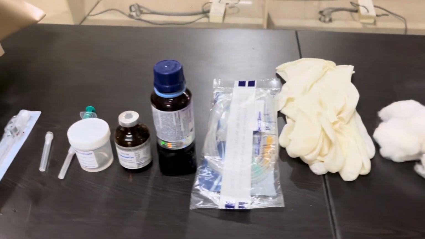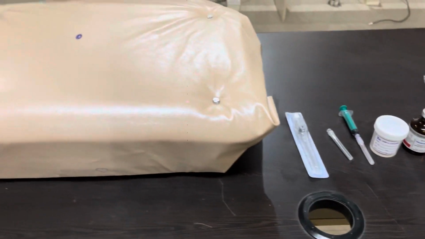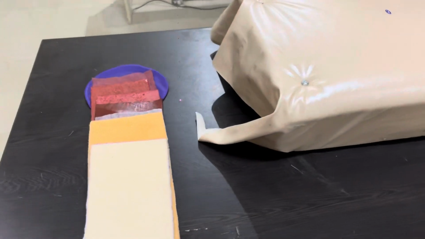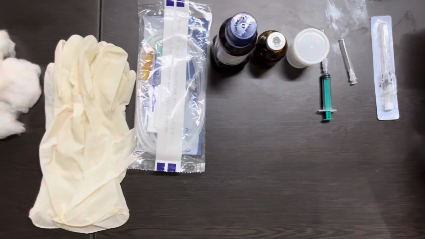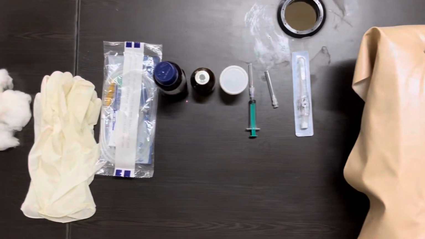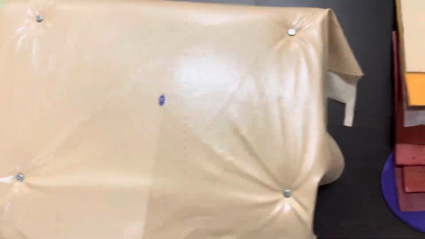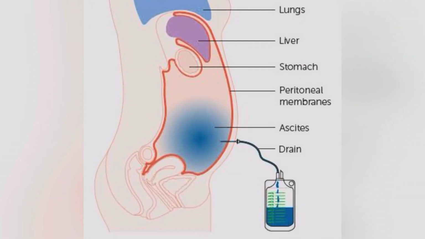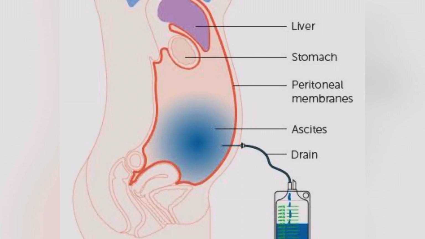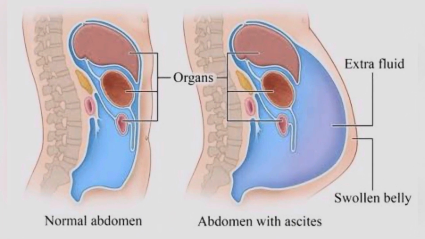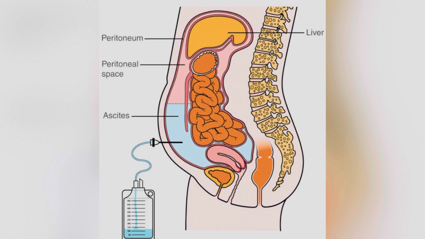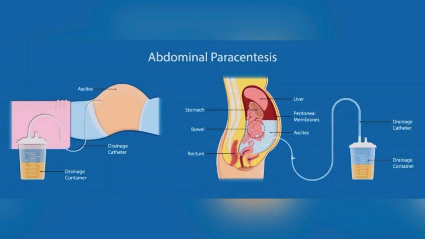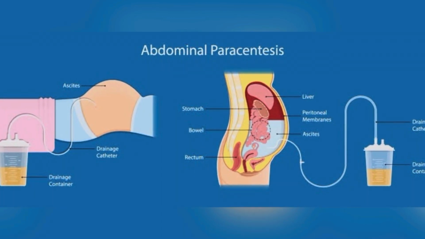I, Avni Pradhan, along with my teammates Mayank Pandey, Atharv Verma, Falguni Okate, and Anjali Sahu, students of Sri Balaji Institute of Medical Science, present a low-cost simulator for abdominal paracentesis under the guidance of Dr. Anil Dubey sir. Paracentesis is a form of body fluid sampling procedure, also commonly known as peritoneocentesis, in which the peritoneal cavity is punctured by a needle to sample peritoneal fluid. This procedure is also used to remove excess fluid from the peritoneal cavity, particularly in cases of ascites.